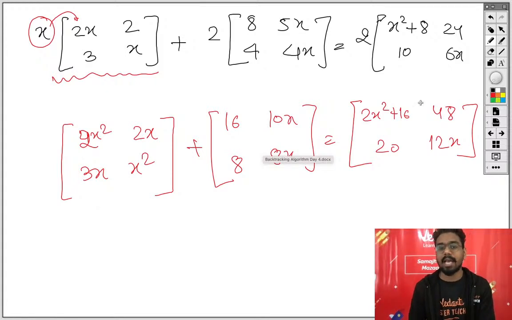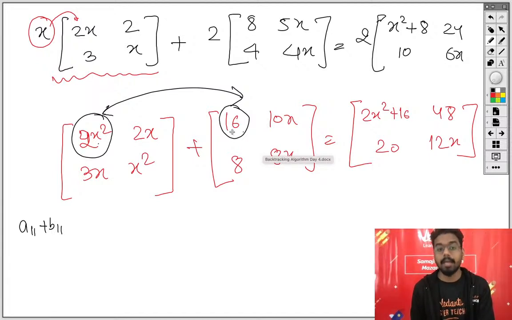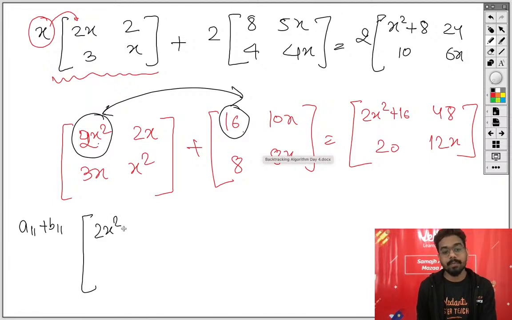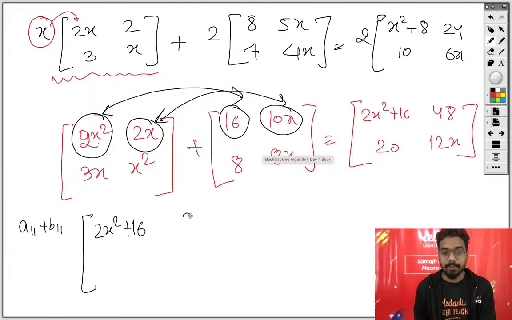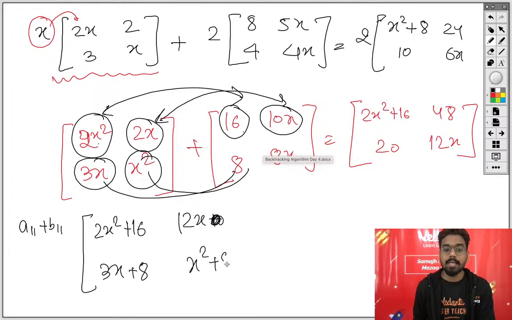अच्छा, अब एडिशन कैसे करते हैं। We have seen equality, exactly same, the corresponding elements will get added, और हम यहाँ पर छोटी मोटी प्रॉपर्टीज भी करेंगे इस क्विज के बाद। Now this will be added to this one, so a11 will be added to b11, first row first element will be added to first row first element, so this will be 2x square plus 16, it's same over here, it's same over here। Now this element will be added to this particular one, so 2x plus 10x is 12x, ये आपका कितना बना 12x। Okay, now 3x, now this will be added to this one, 3x plus 8, and this will be added to this one, this will be x square plus 8x.